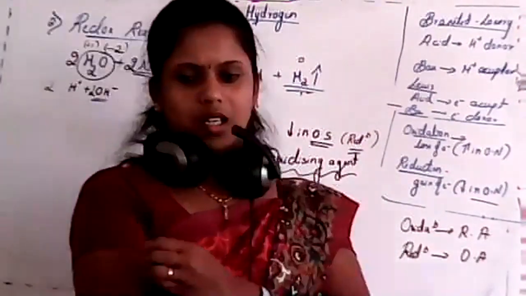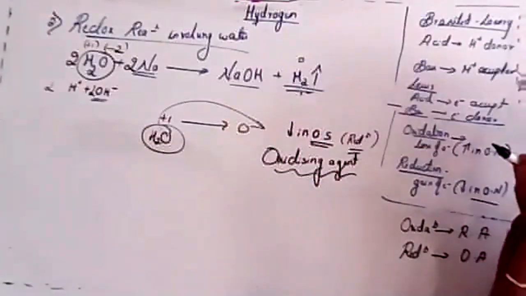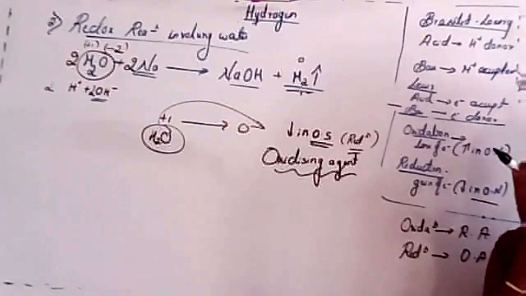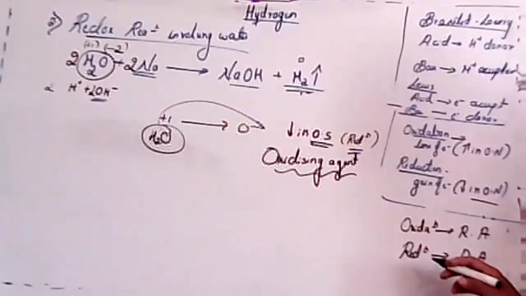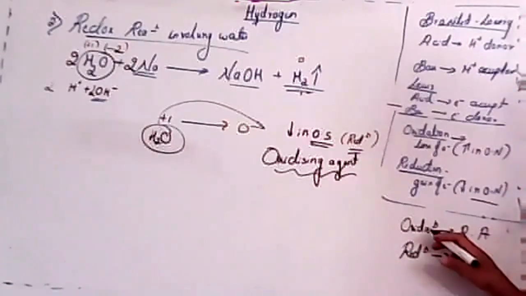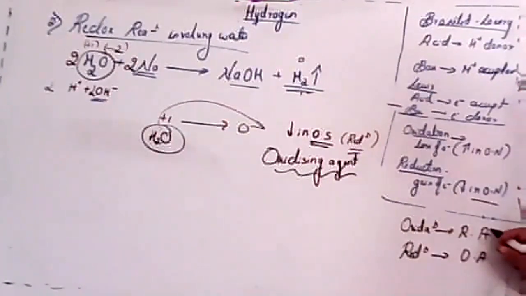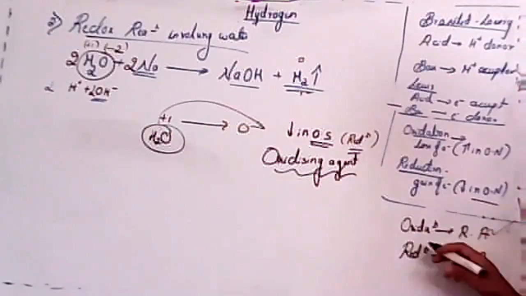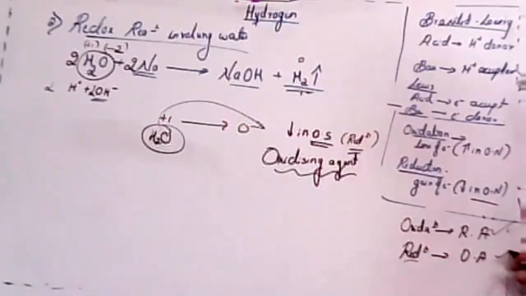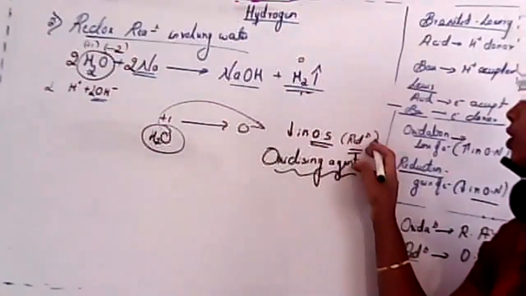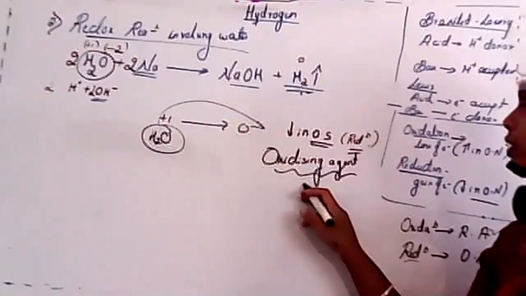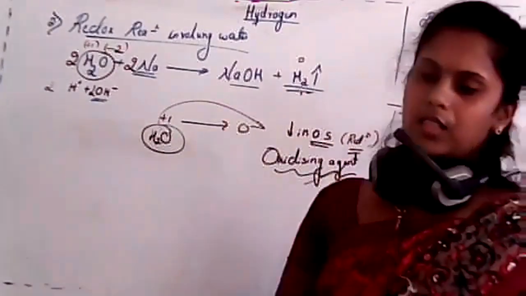I know you may be finding some difficulty, but try to understand. Just write down these points, it will be easier. The species which undergoes oxidation is known as a reducing agent. A species which undergoes reduction is known as an oxidizing agent. In this case, water has undergone a reduction reaction, so we call it an oxidizing agent.